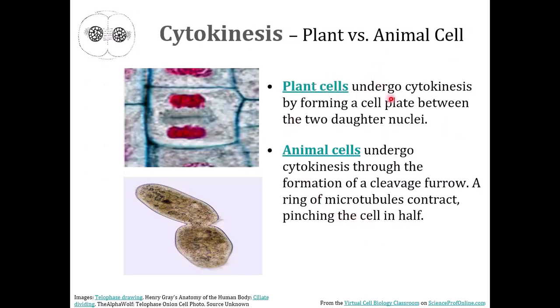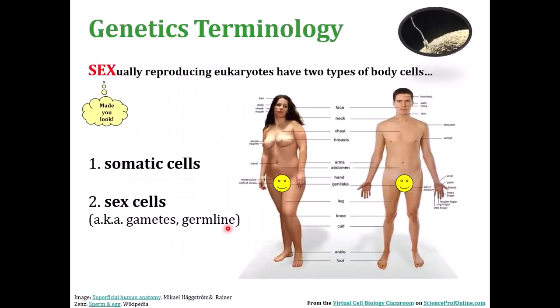Now, the difference between plant and animal cells is that, remember, plant cells have cell walls. So in cytokinesis in plant cells, it's just formation of a cell plate, a new plate at the center, while in animal cells, the cytoplasm has to actually pinch off and divide. Okay, we move on to the next.